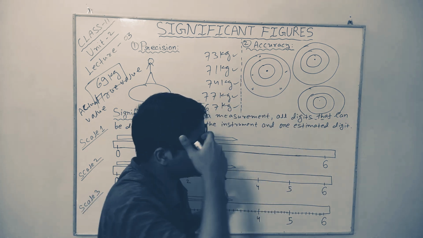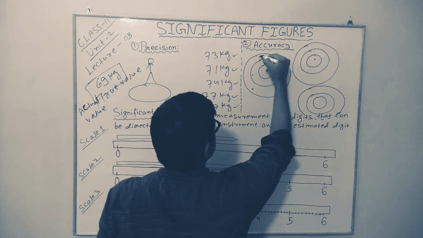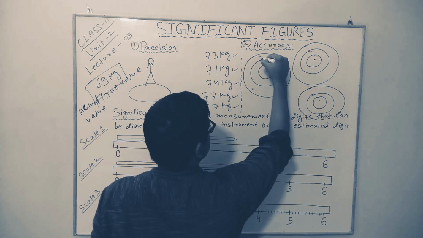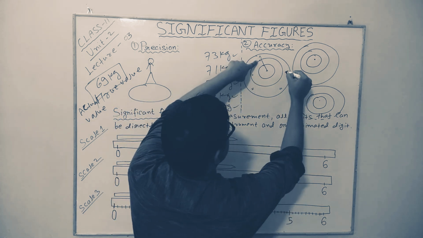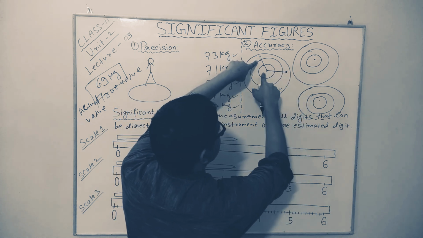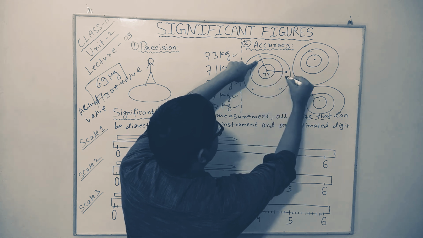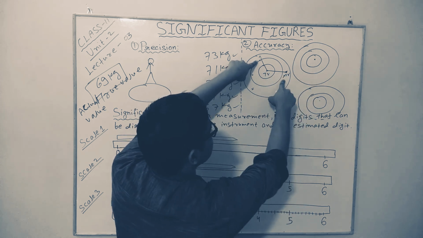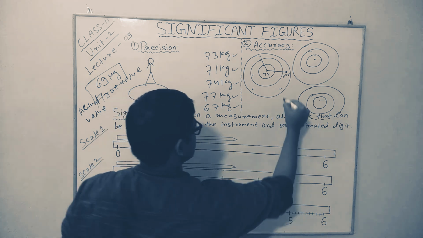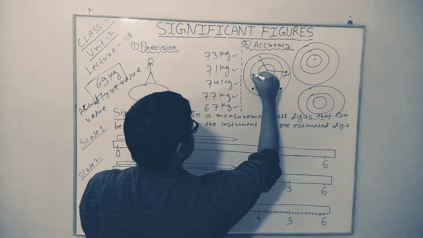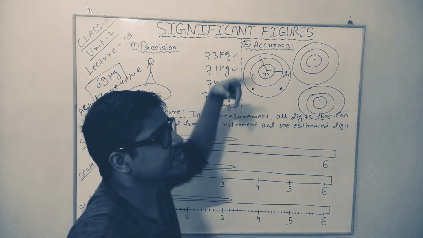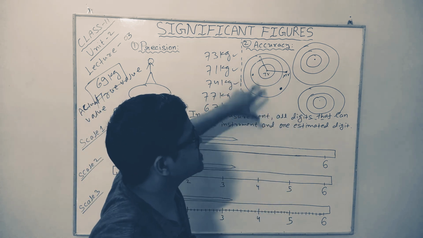Are you accurate? Let's see. This value is far from the true value. So this measurement is not accurate. This measurement too is not accurate because this one is far from the true value. This is the true value and this is the measured value. MV, measured value, TV, true value. This measurement too is not accurate, neither this, neither this. So none of the measurements are accurate. Neither is this set of measurements precise.